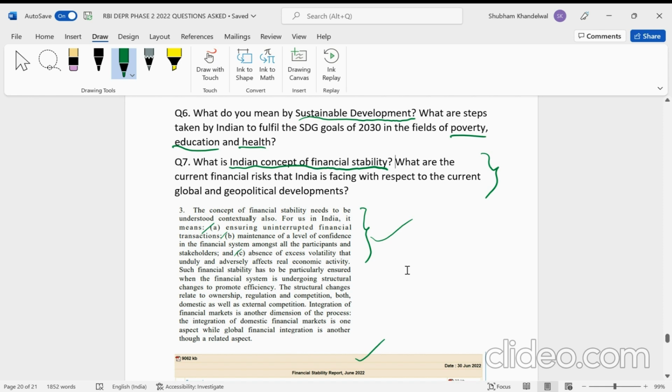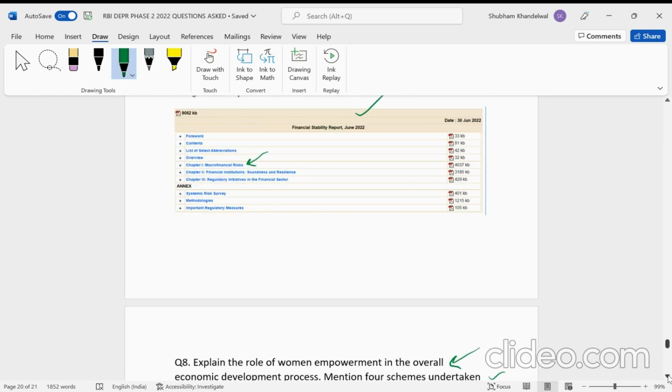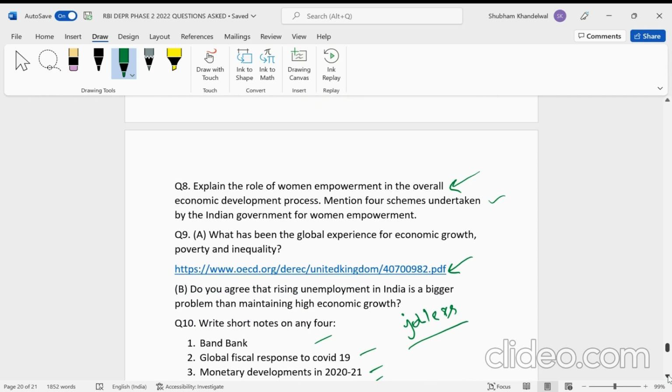Because the competition is so stiff, it's so intense that one or two more marks, and then you can be in or you can be out. So I hope that you got a certain idea of what are the questions which were asked and what can be asked in future as well.